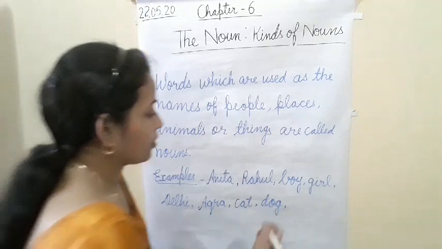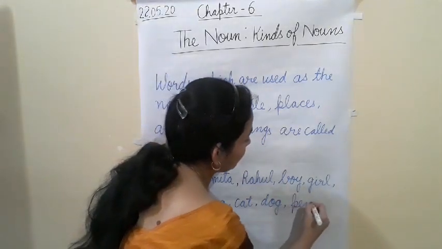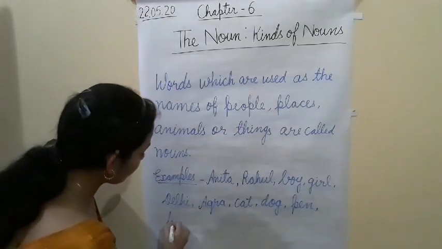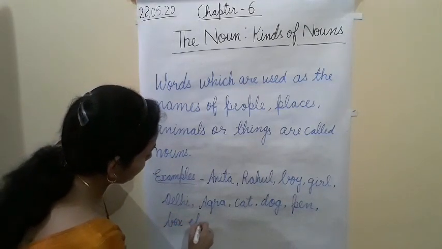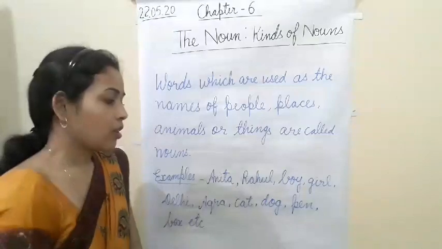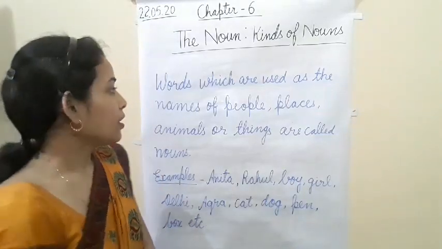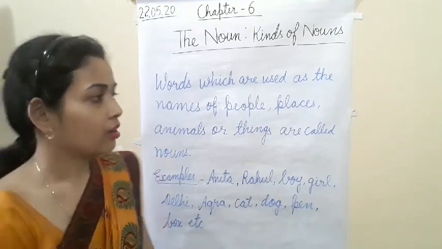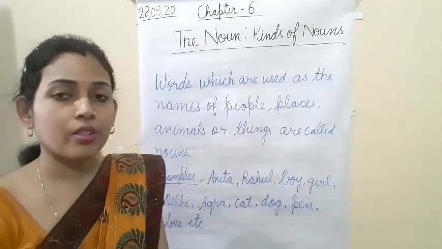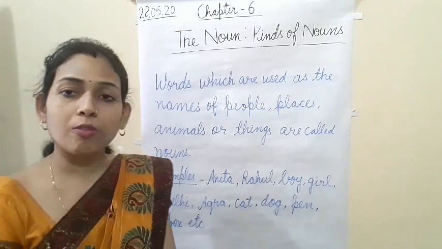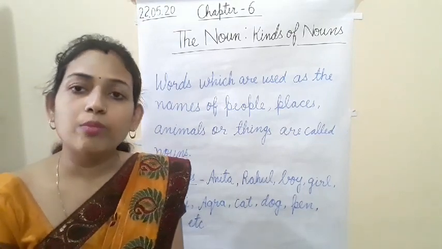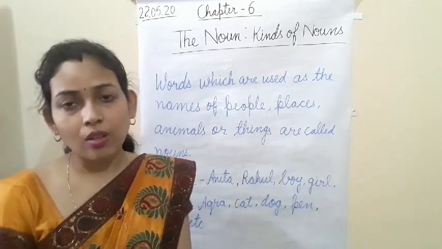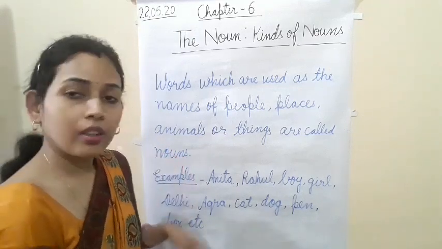Now things: pen, box, etc. So as you can see, these are the examples of nouns. Words which are used as the names of people, names of things, names of places, names of animals are called noun.